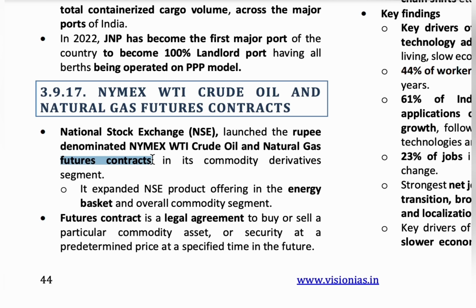So I've made an agreement, I have paid the amount, and now your responsibility is to deliver me the product at the specified time. So that is called the future contracts. The National Stock Exchange in a similar way uses the rupee denominations with Nymex WTI crude oil and natural gas for the future contracts.